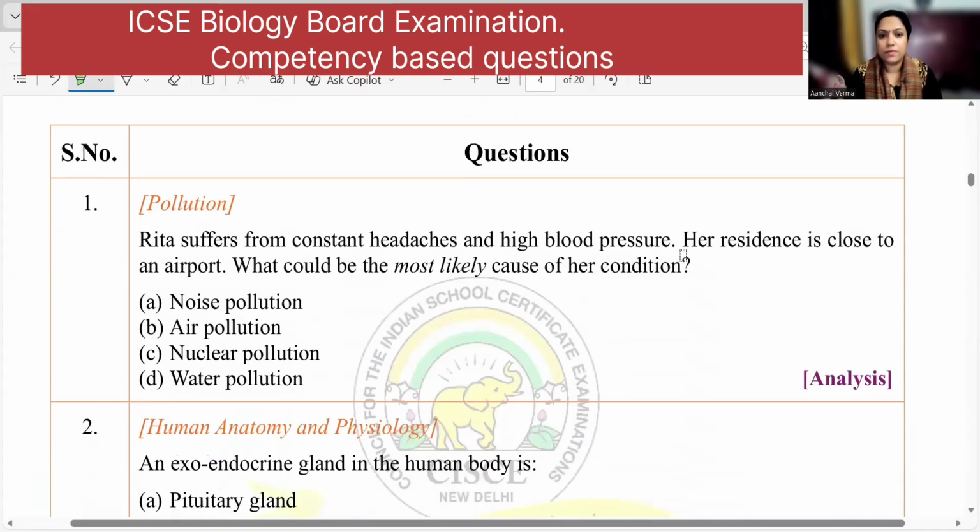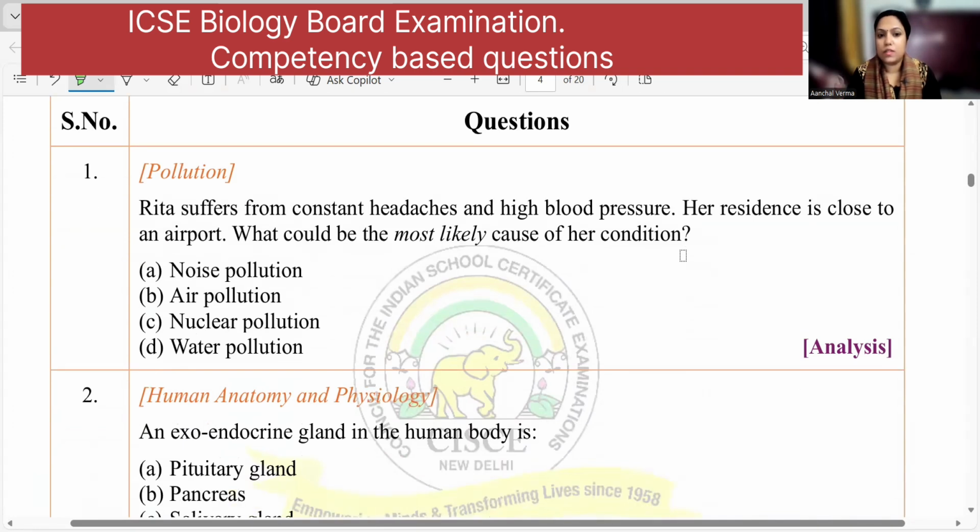The first question. Rita suffers from a constant headache and high blood pressure. Her residence is close to an airport. Now, an airport can be a reason for air pollution as well as noise pollution. But here it has been mentioned that there is constant headache. So what is the most likely cause for her condition? It should be 1A, noise pollution. Very good.